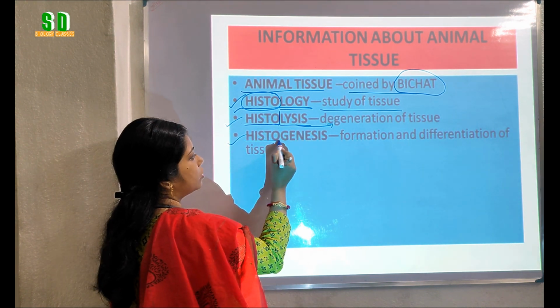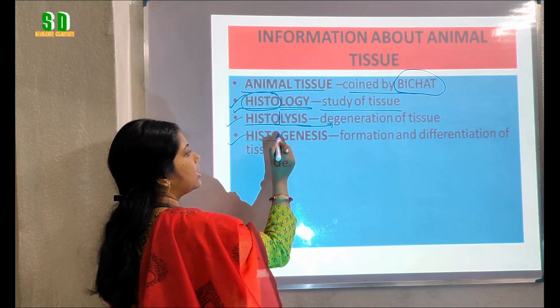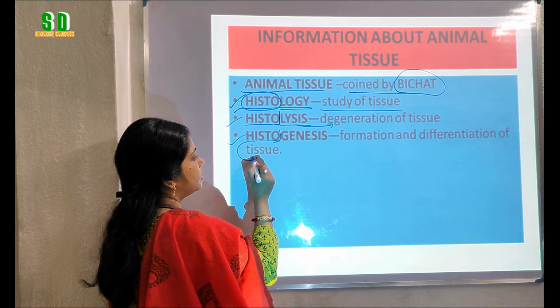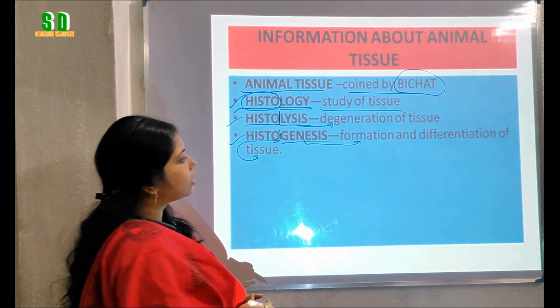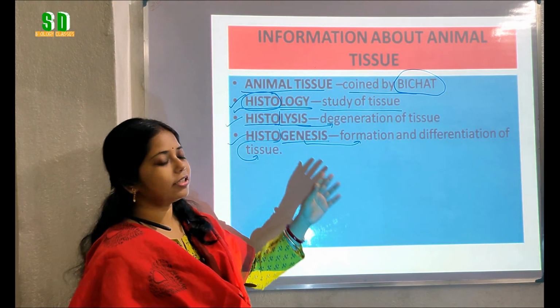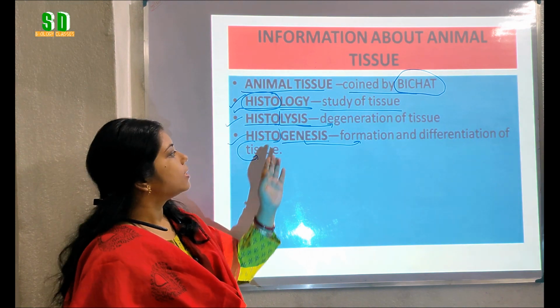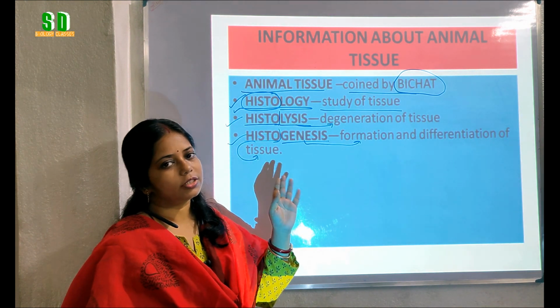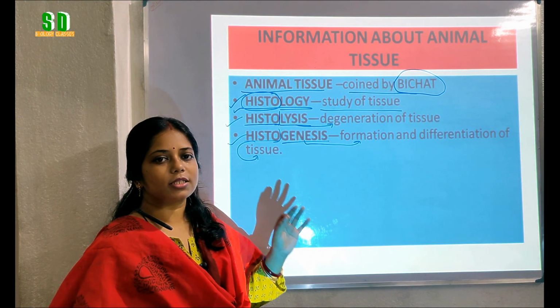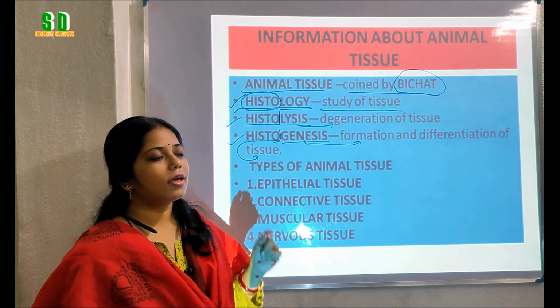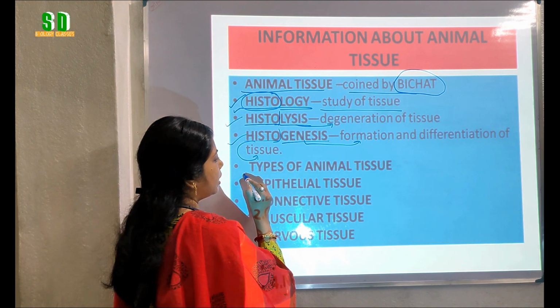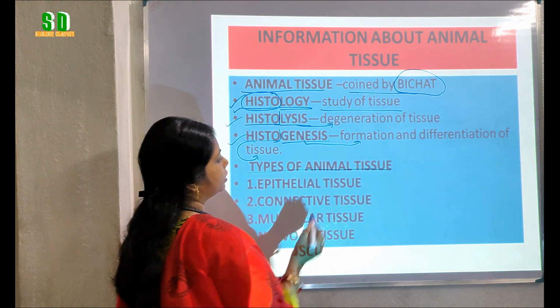Another term that is known as histogenesis. Again, histo is related to tissue and genesis means formation. So, the process of formation and differentiation of tissue is called as histogenesis. So, these are the some important terms related to animal tissue. Now, we will know about the types of animal tissue.